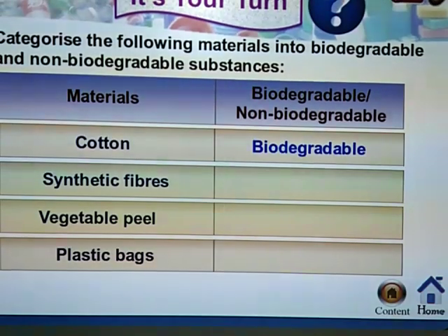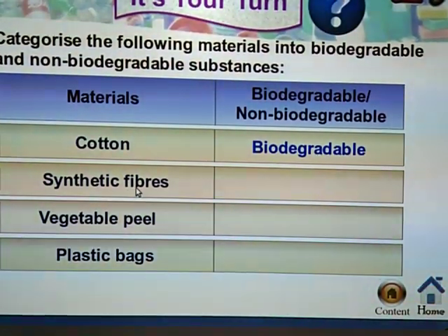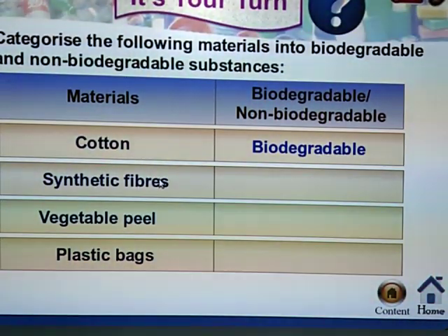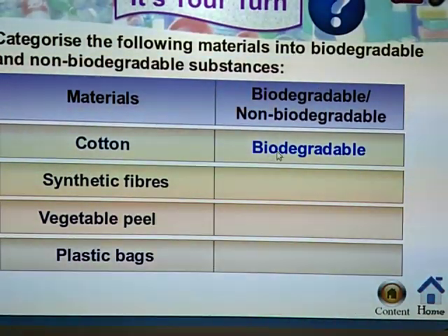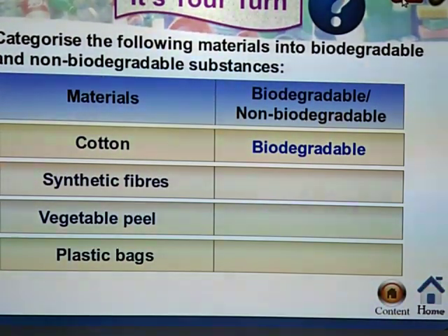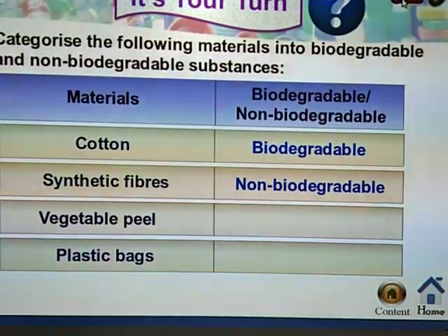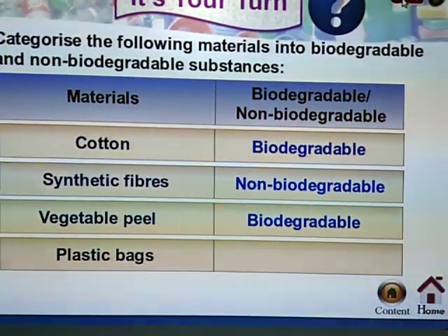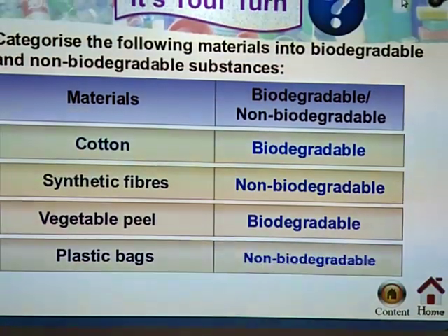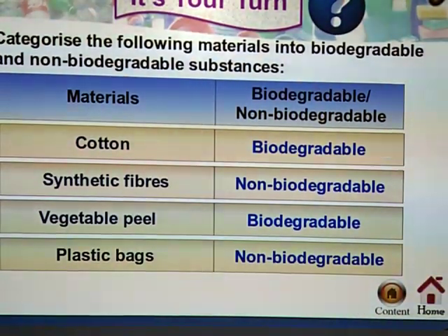It is man-made and does not contain any natural source. Therefore these are non-biodegradable substances. What about vegetable peel? It is biodegradable. And plastic bags are non-biodegradable.